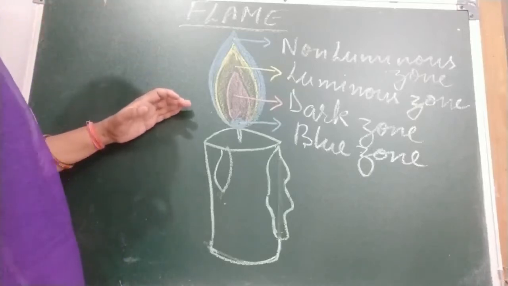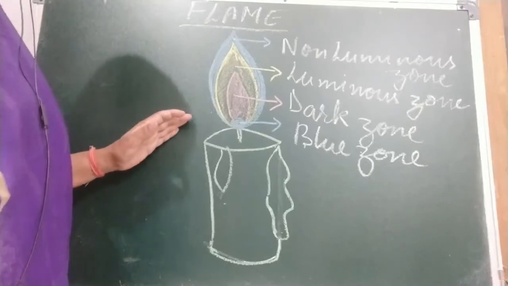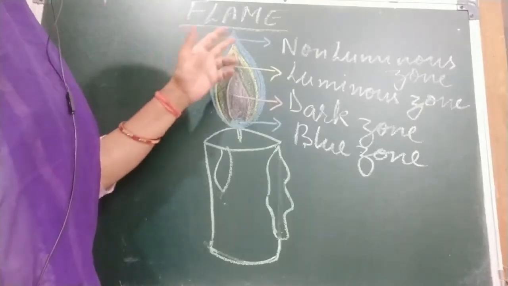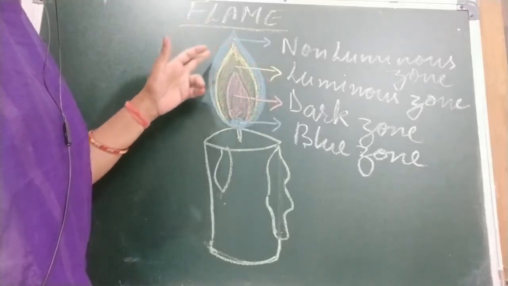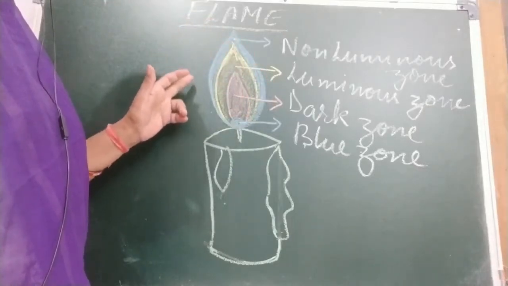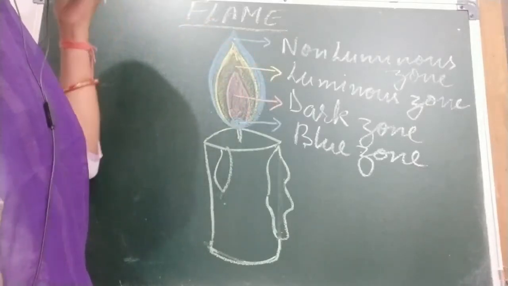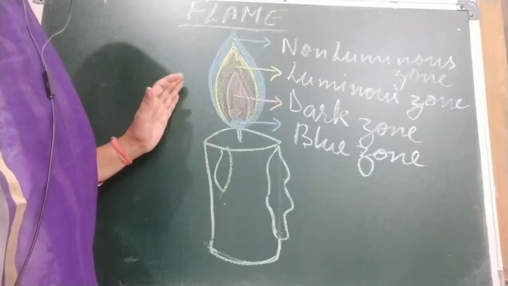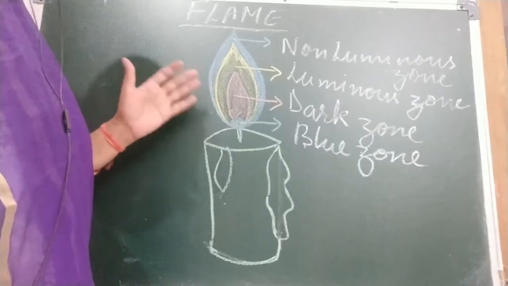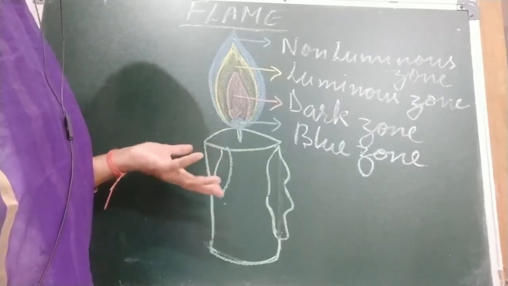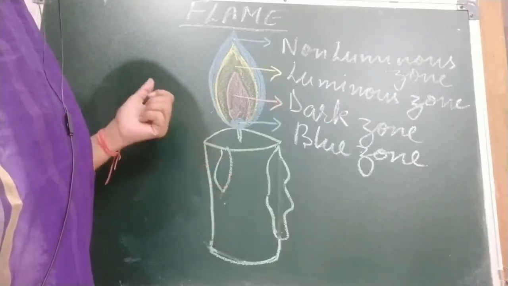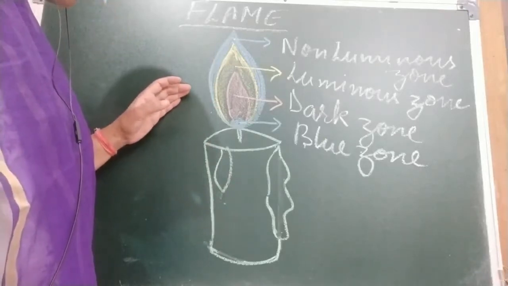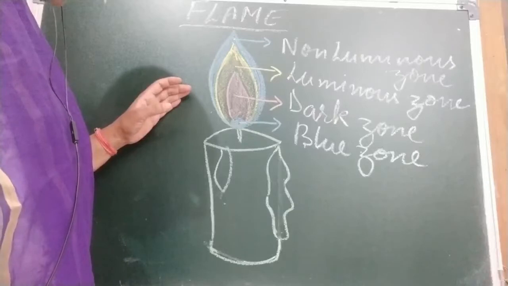Children, when there is a sufficient supply of oxygen, the substances burn completely, producing a blue flame, or non-luminous flame, like you have seen in homes. You have seen that cooking gas is there, the gas which we use, that is LPG. So you have seen LPG burn with the blue flame.